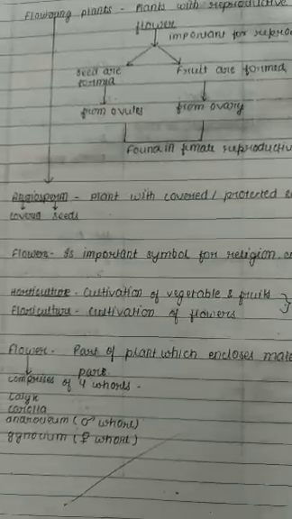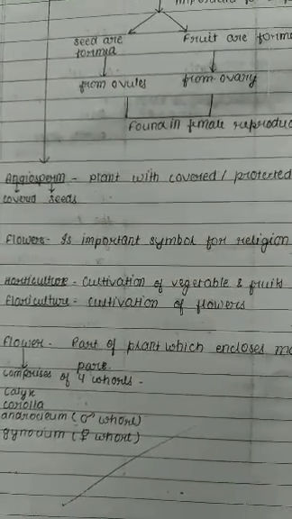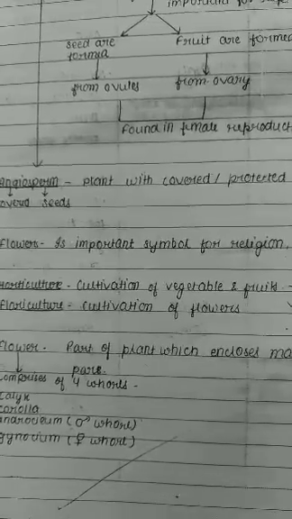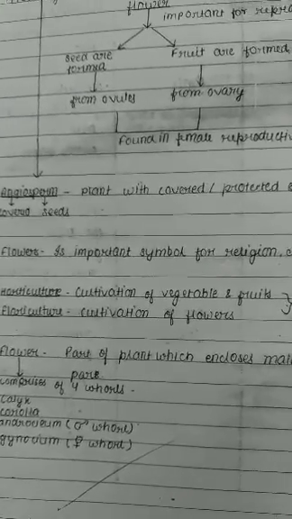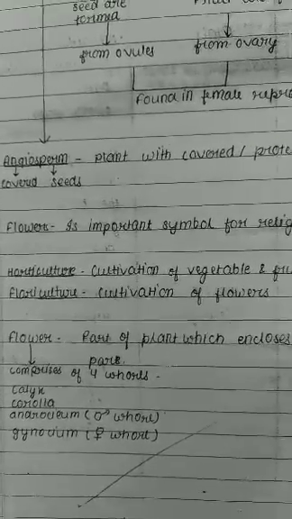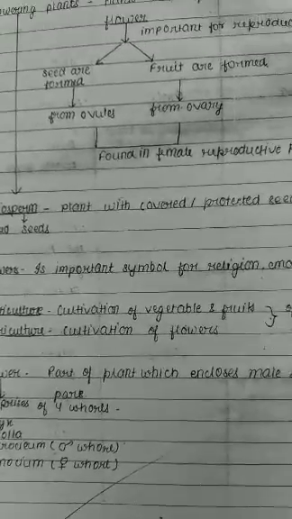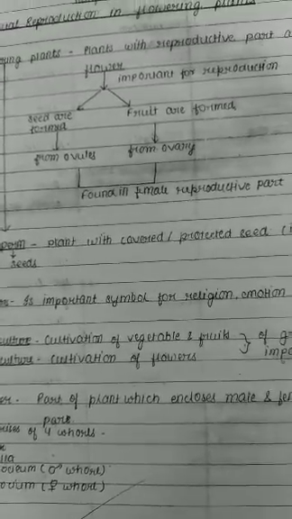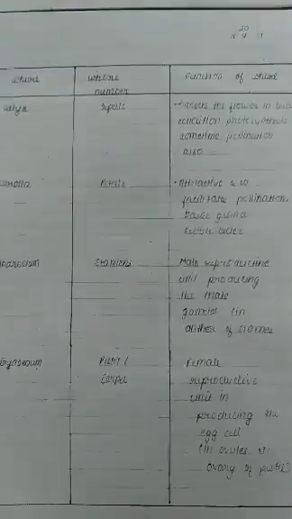Now, the next two whorls are the androecium and gynoecium. These are essential because they produce the reproductive gametes, which are directly concerned with reproduction. The androecium is the male part and the gynoecium is the female part of the flower. We will study these whorls in detail.